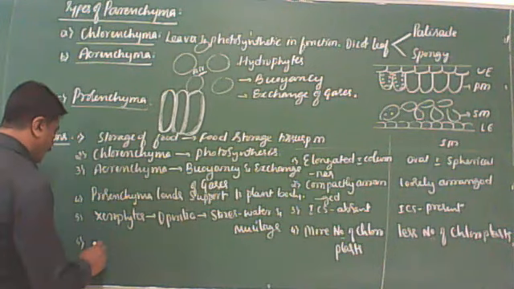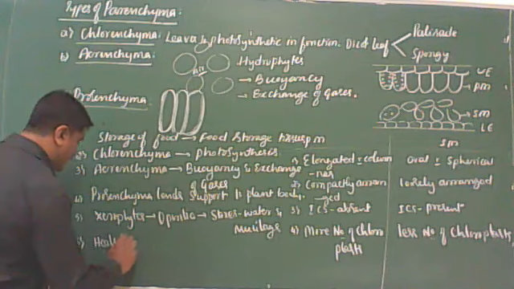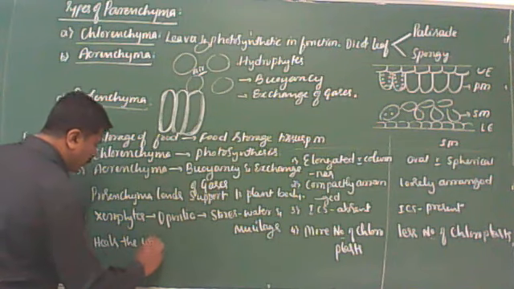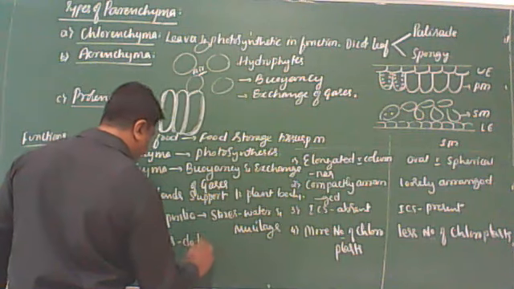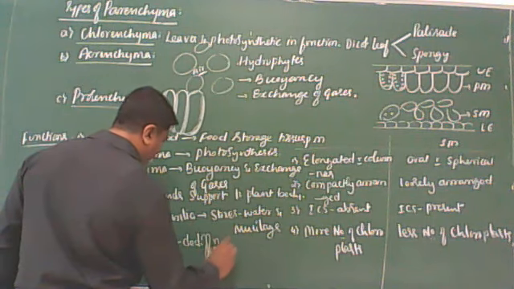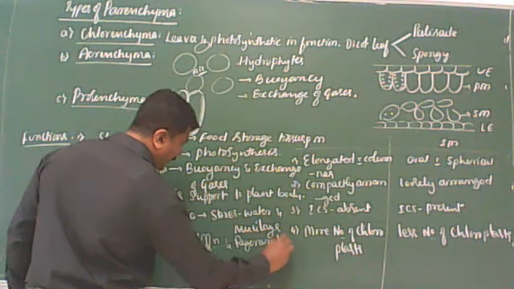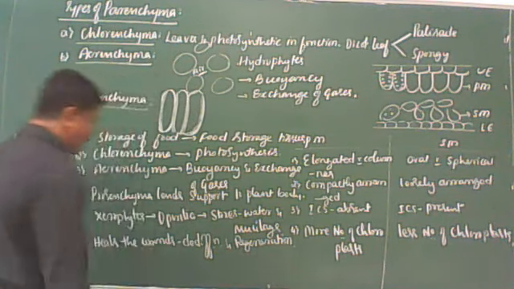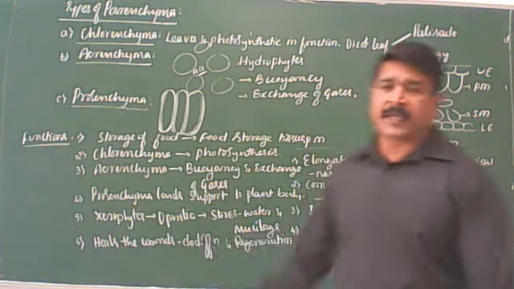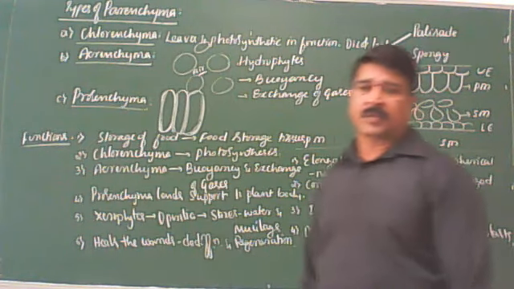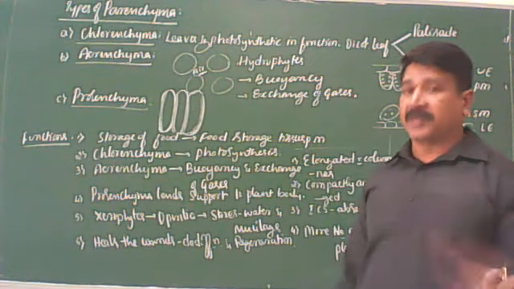The next one is: parenchyma heals the wounds. It helps the wounds by dedifferentiation and takes part in regeneration. You remember this. It heals the wounds in plants and takes part in regeneration. I think it is very clear. For example, very close to your house, one big tree is there.